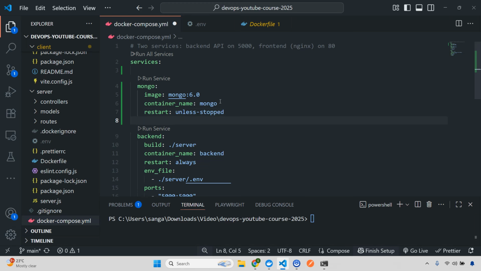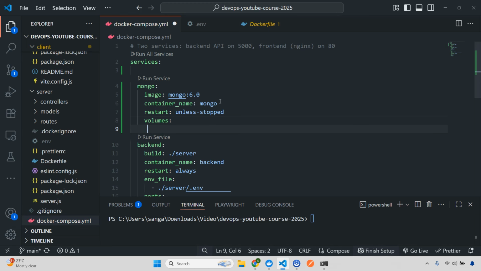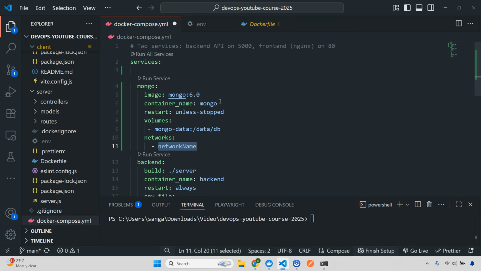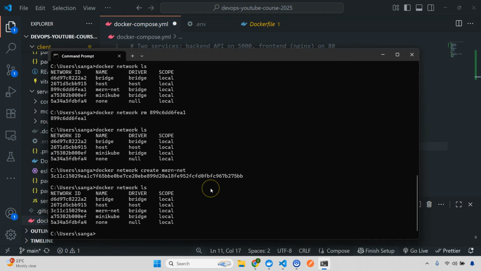Okay, next, now this is the important part. We have learned that we need to add the volumes, right? So I'll add volumes, and in the volumes I'll give mongo-data, colon /data/db, and that's it. And then I'm also going to have networks, so I'll give the network name as mern. I think we have already created this network, right? So we already have the mern network.